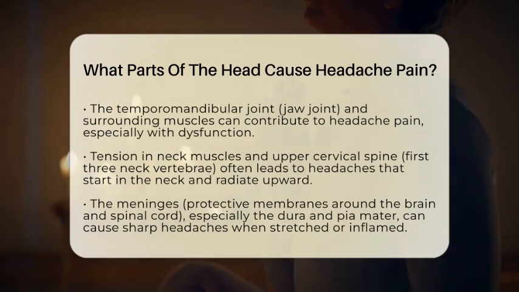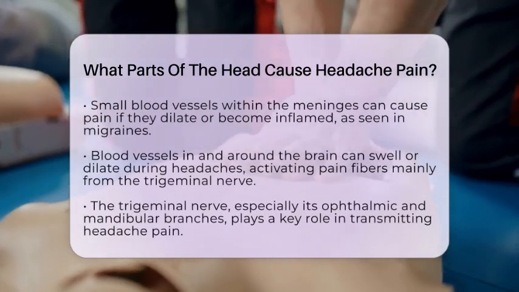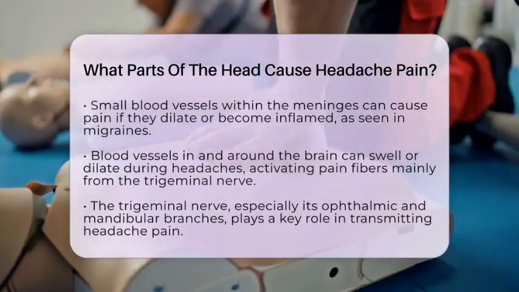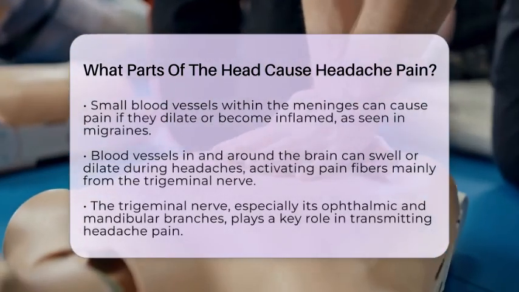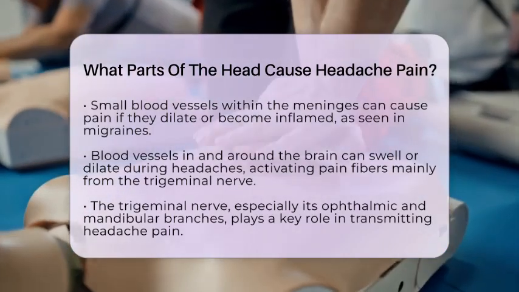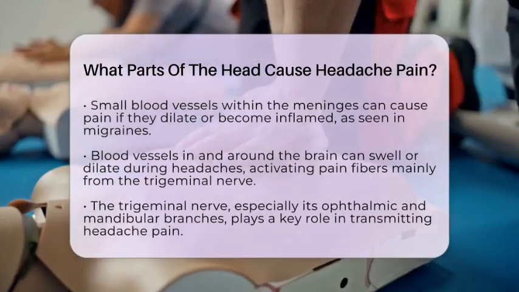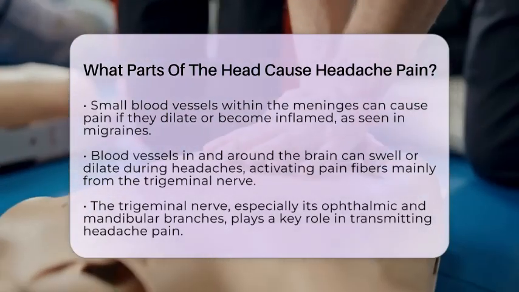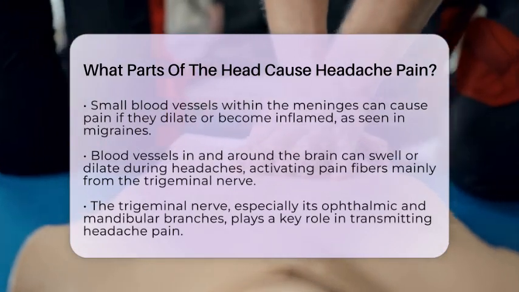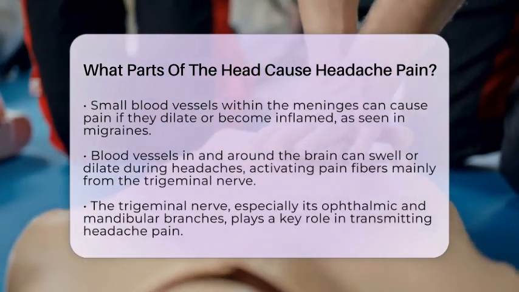Blood vessels in and around the brain are another major source of headache pain. During migraines or other headache types, these vessels may swell or dilate, which can activate nerve fibers that transmit pain signals. These nerve fibers are mainly from the trigeminal nerve, which has branches that serve the face and head, and from upper cervical nerves. When these nerves are irritated or inflamed, they send signals that the brain interprets as pain.